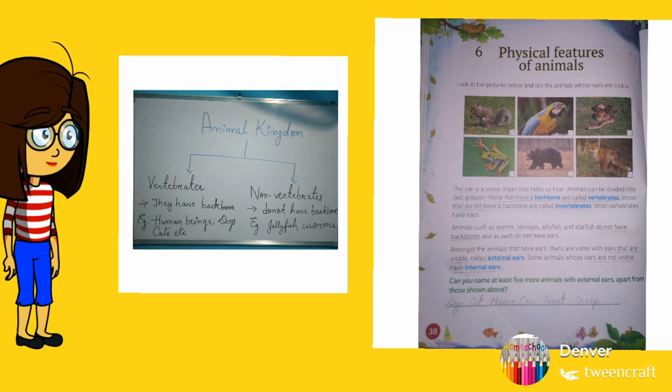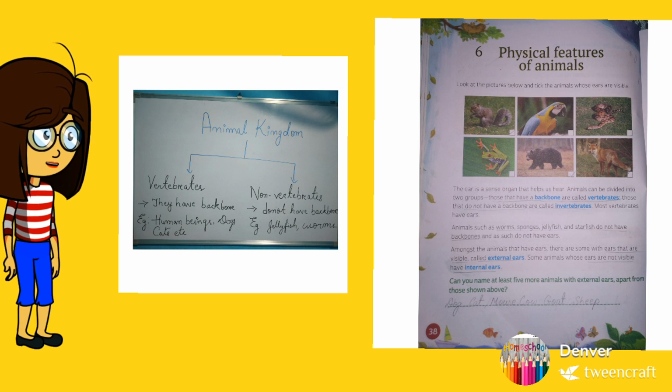The ear is a sense organ that helps us to hear. Animals can be divided into two groups. Those that have a backbone are called vertebrates. Those that do not have a backbone are called invertebrates. Most vertebrates have ears. You can see examples of vertebrates such as human beings, dogs, cats. Everybody has a backbone. You can also feel in the back there is a bone, yes or no, from your neck to your hips, there is a backbone.